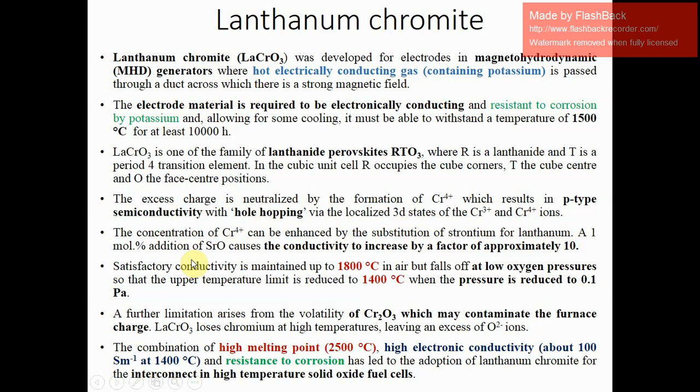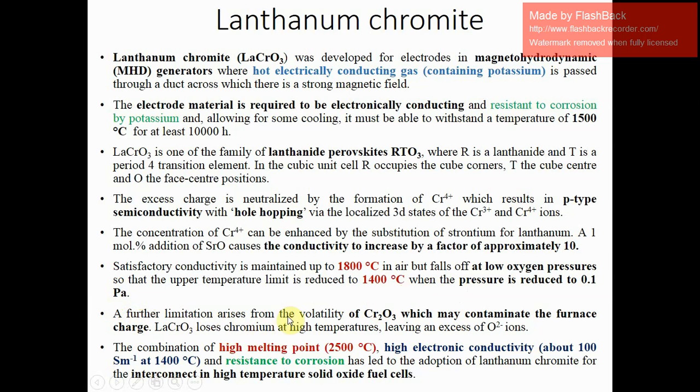A 1 mole% addition of SrO causes conductivity to increase by a factor of approximately 10. So strontium addition can lead to conductivity enhancement. Satisfactory conductivity is maintained up to 1800 degrees Celsius in air, but falls off at low oxygen pressure, so that the upper temperature limit is reduced to 1400 degrees Celsius when the pressure is reduced to 0.1 Pascal.